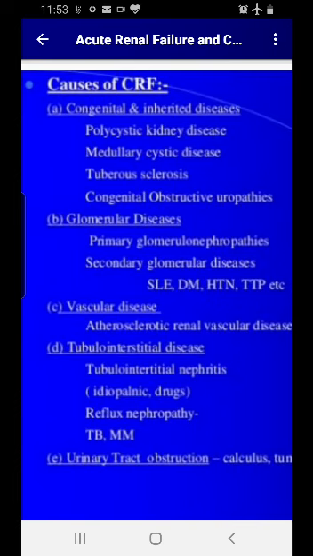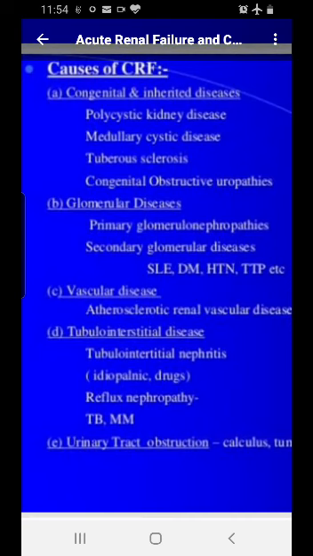Now, causes can be congenital or inherited diseases: polycystic kidney disease, medullary cystic diseases, tuberous sclerosis, or congenital obstructive uropathies. Okay, so these are the congenital ones, which are acquired at birth. So these are the congenital causes of CRF.